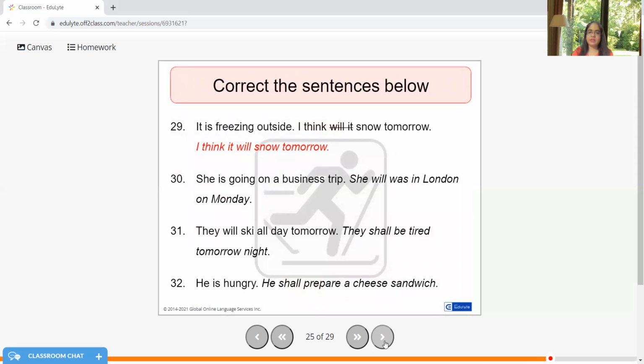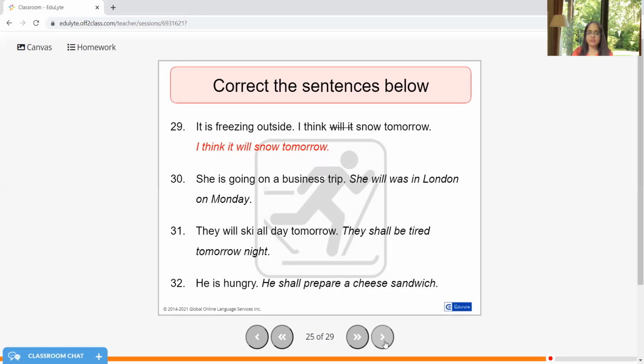So now these sentences are a little bit incorrect. We need to correct them. It is freezing outside. I think it will snow tomorrow. She's going on a business trip. She will be in London on Monday. I think she will be in London on Monday. They will ski all day tomorrow. They shall be tired tomorrow night. They will be tired.